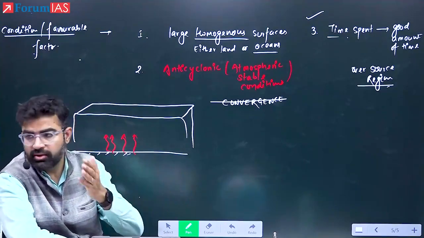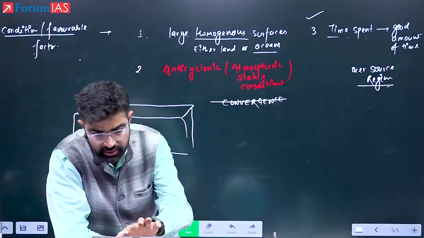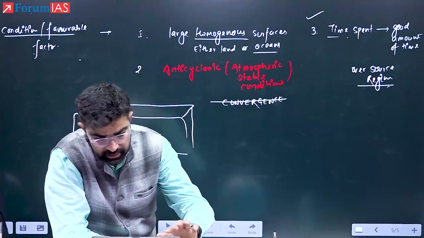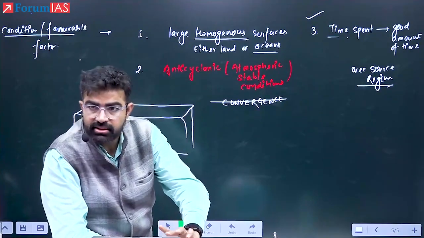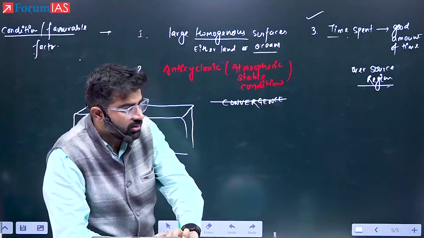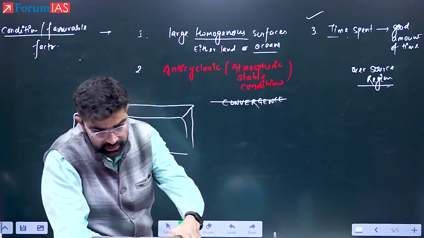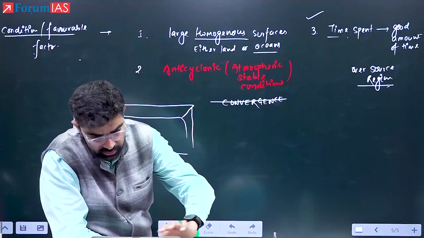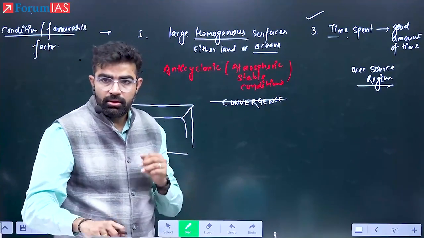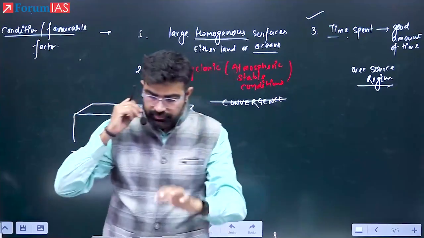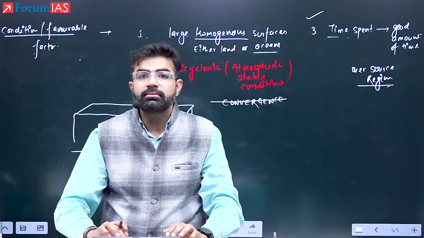I think they are all given in your handout. Just see. Each and every factor is given in your handout. Are they given? All the factors are given. Classification of an air mass, I think it is not added. Let me see your handout. Classification, is it mentioned? Classification is not there.